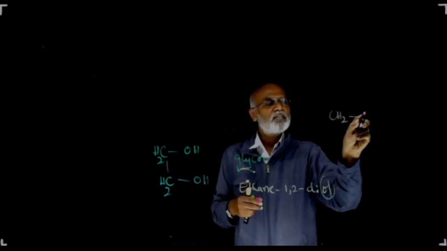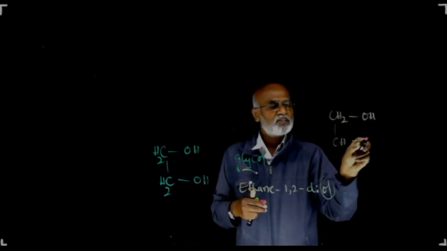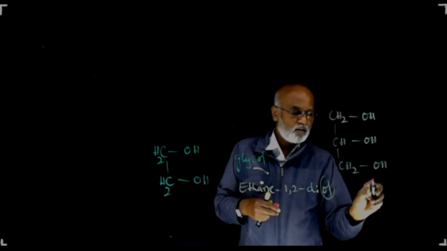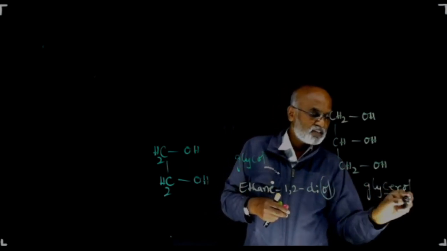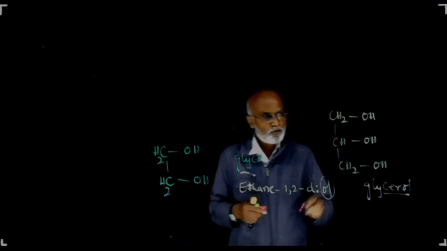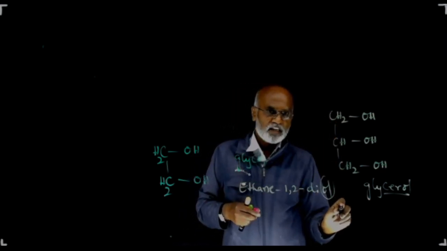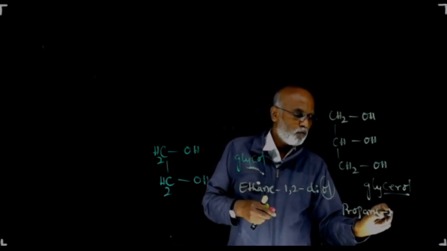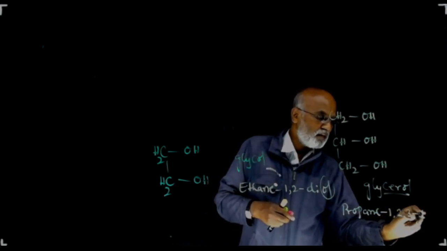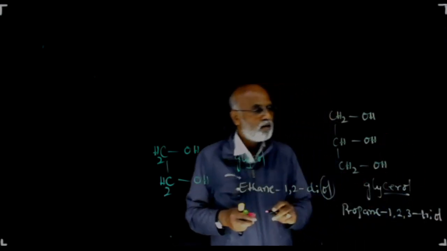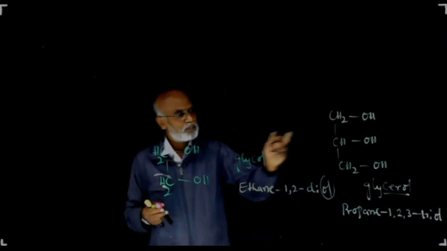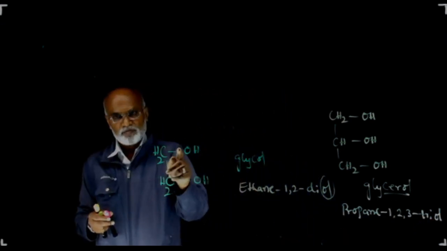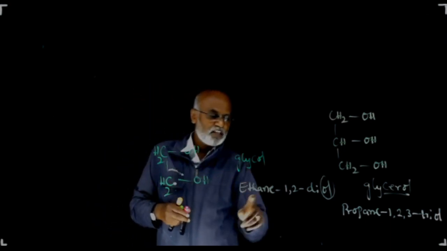Similarly, this is CH2OH, CHOH, CH2OH. You know glycerol is the common name. So in glycerol, there are 3 OH groups. Therefore, 1, 2, 3, there are 3 carbon atoms, that is propane. This is propane 1,2,3-triol. Glycerol is the common name of this particular trihydric alcohol, whereas propane 1,2,3-triol is the IUPAC name. Glycol is the common name of the dihydric alcohol. The IUPAC name of the molecule is ethane 1,2-diol.